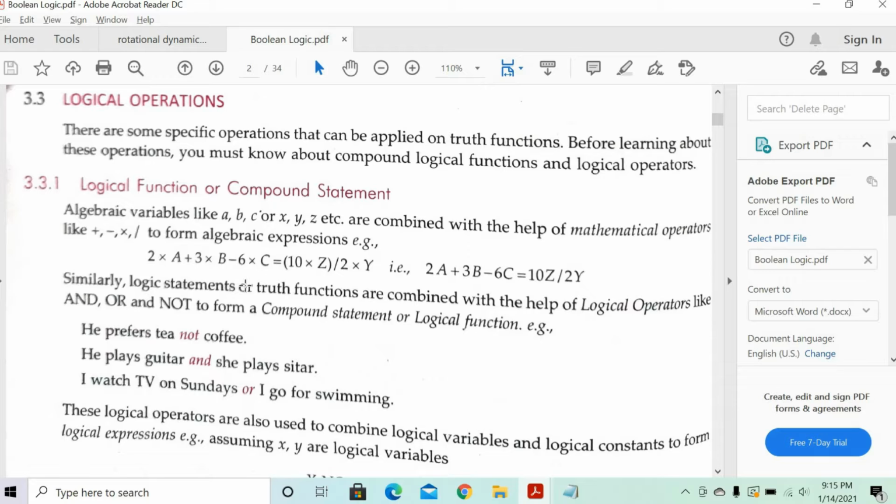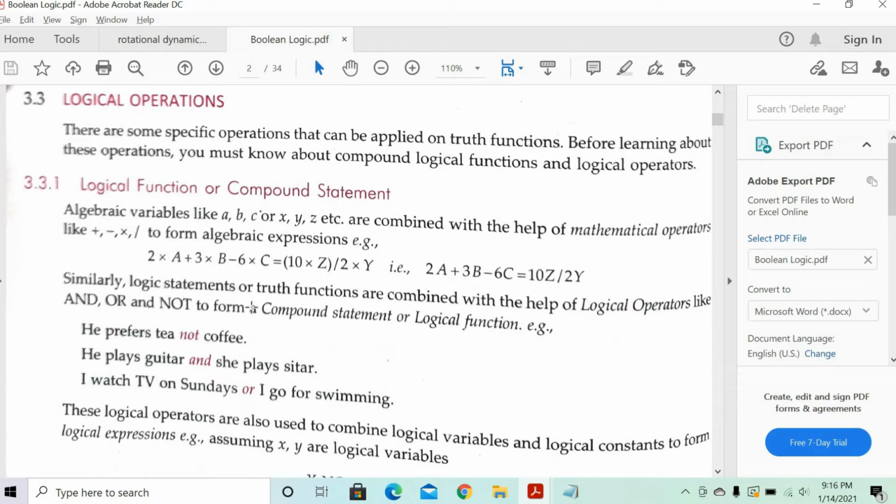Good. So right now we're just giving you the hint of expressions. 2a plus 3b minus 6c is equal to 10z by 2y. So we are using both these operations. We'll understand later how we are going to use them. But right now just understand that we are going to get only one answer, the Boolean answer. So how to understand that? What is a plus and what is multiply? Let's try to understand in this case now.